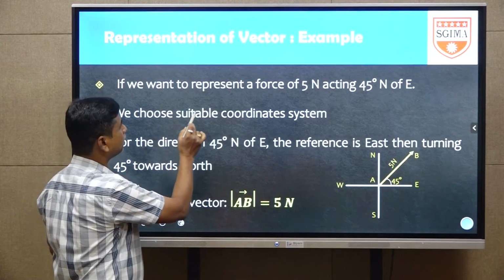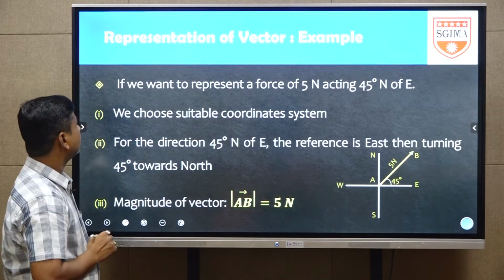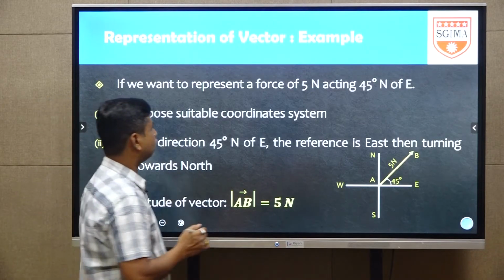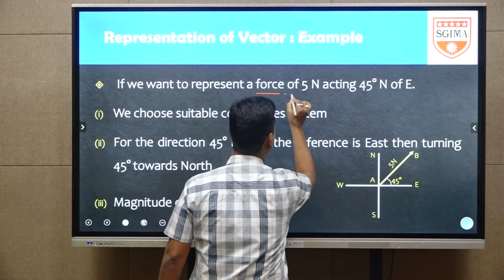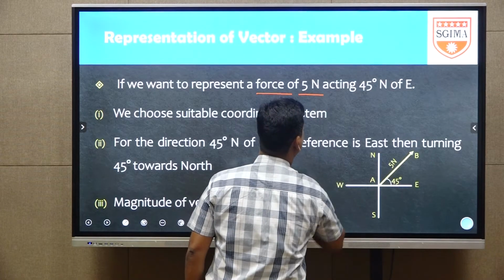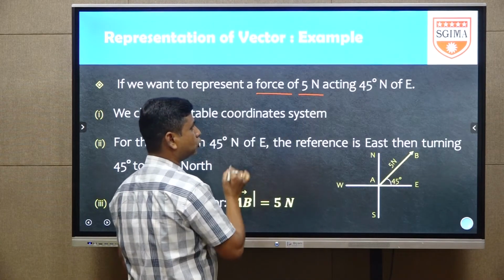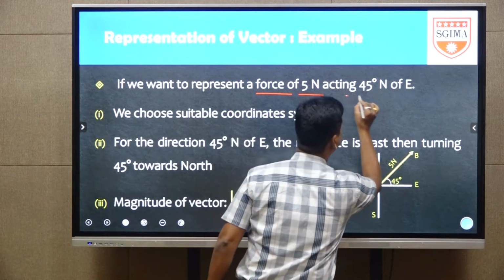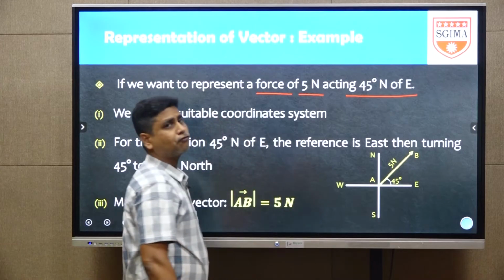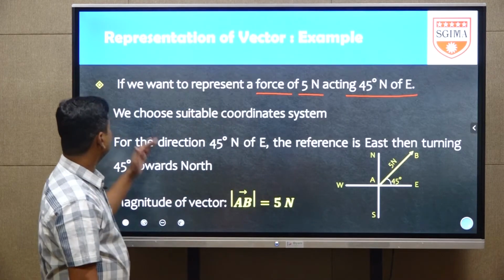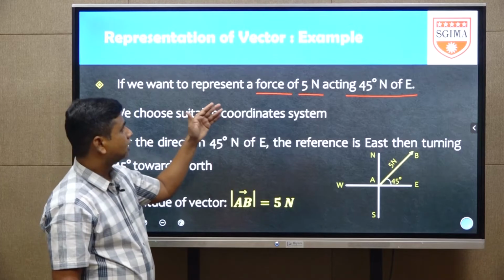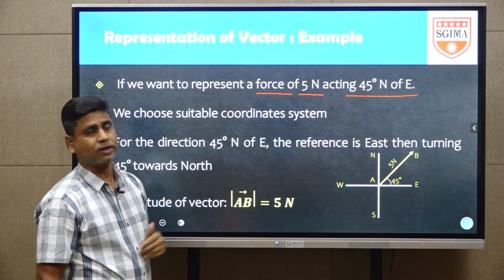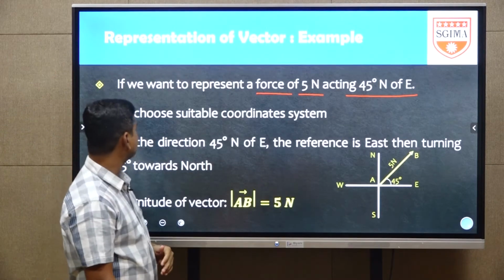If we want to represent a force of 5 Newton, force is the physical quantity, 5 is the magnitude, Newton is its measurable unit, acting 45 degree north of east. That is, if we want to represent a force of 5 Newton acting 45 degree north of east, how to represent it, we will see.